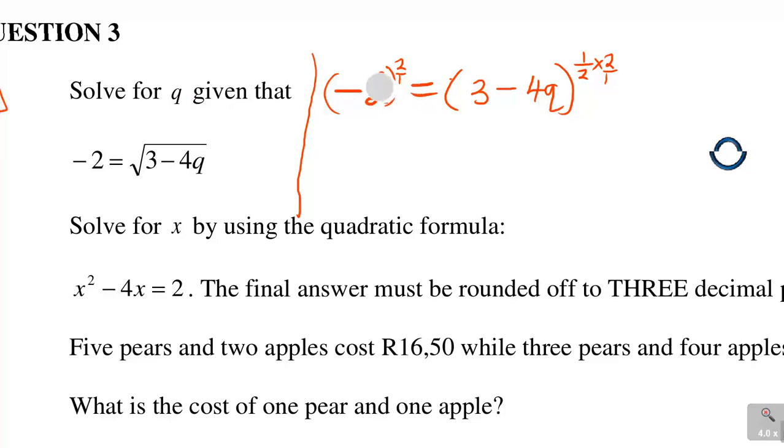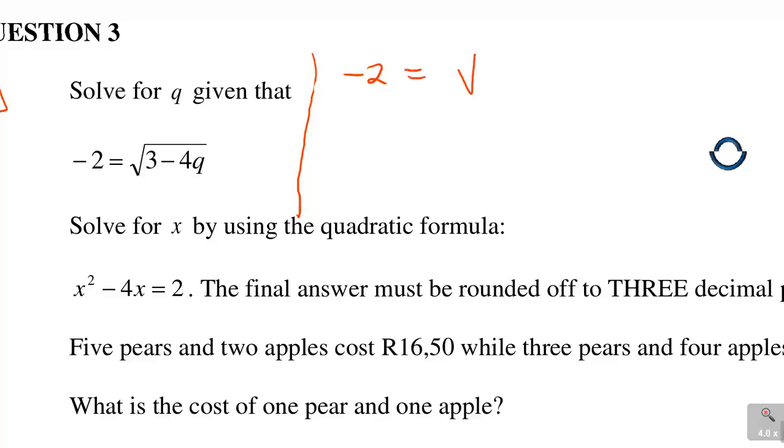So in actual fact, you're allowed to take it directly from the question to say minus 2 is equal to square root of 3 minus 4q. So if you do this, you square. That's what we're doing on that part when you're multiplying by power 2. So when you do that, minus 2 squared, the calculator will give you a 4 because it's minus 2 times minus 2.